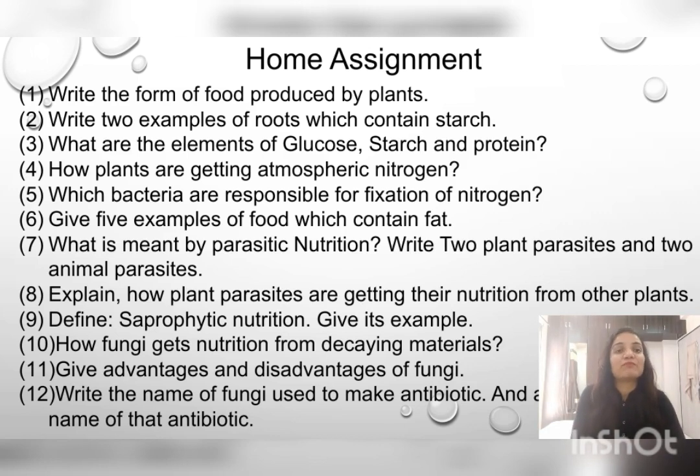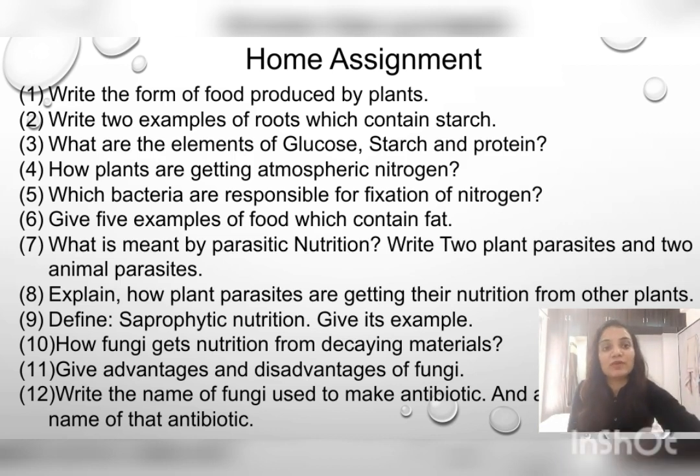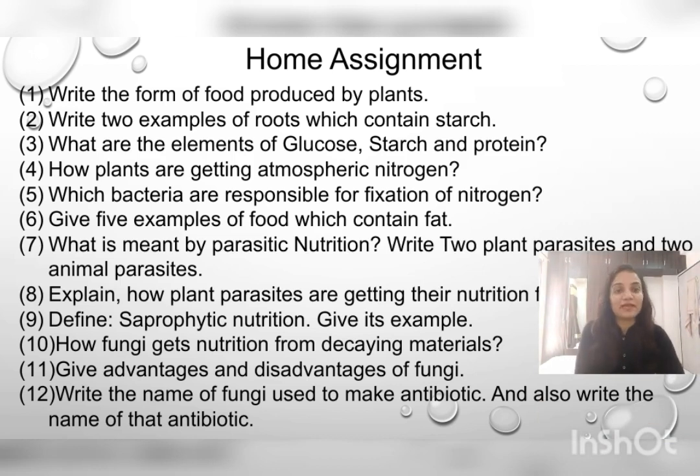Seventh, what is the meaning of parasitic plant or parasitic nutrition, and you have to write down two plant parasites and two animal parasites. Eighth, how do plant parasites get their nutrition, that you have to write down. Ninth, define saprophytic nutrition and give examples of saprophytes. Tenth, how do fungi get nutrition from decaying material? And eleventh, advantages and disadvantages of fungi. Twelfth, write the name of the fungus used to make an antibiotic and also write the name of that antibiotic. That means you have to write down the name of the fungus from which you are getting the antibiotic, and the name of the antibiotic that has been formed from that particular fungus.